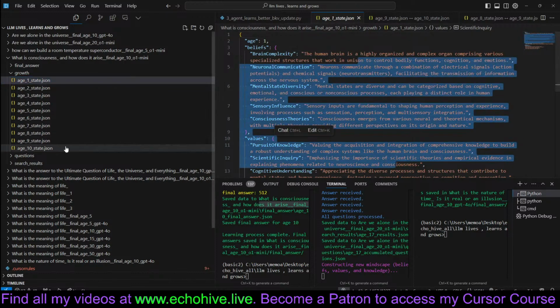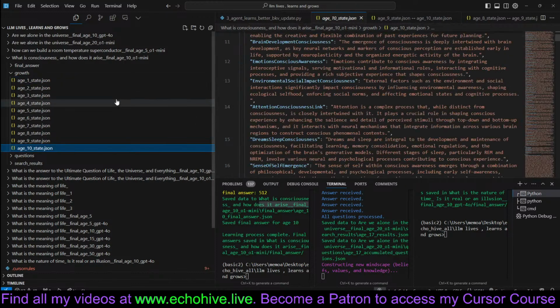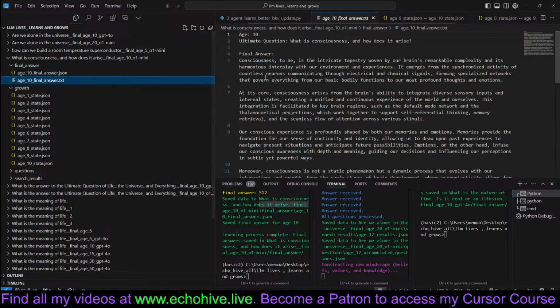This is the state at age 1. This is the state at age 10. And the final answer was, it's quite long actually. Consciousness to me is the intricate tapestry woven by our brain's remarkable complexity and its harmonious interplay with our environment and experiences. It emerges from the synchronized activity of countless neurons communicating through electrical and chemical signals.